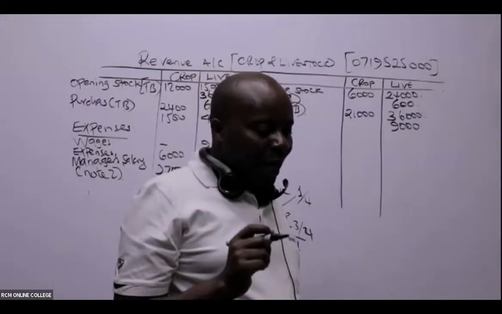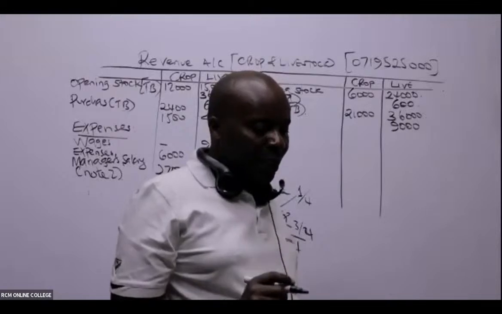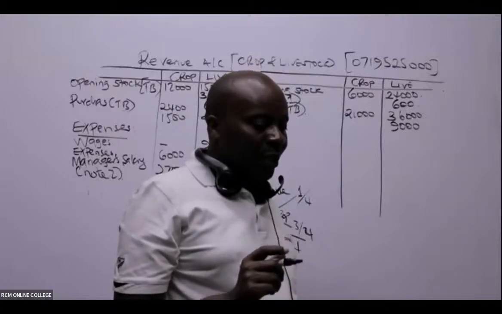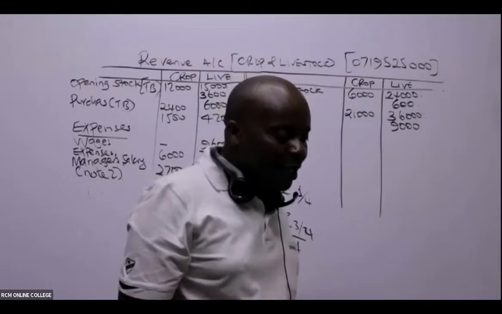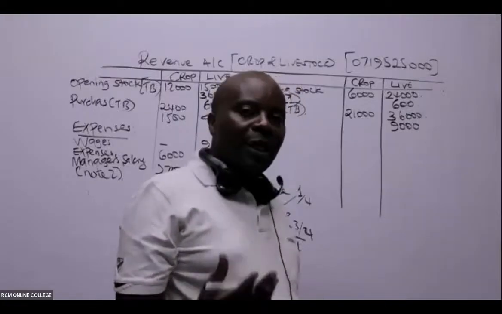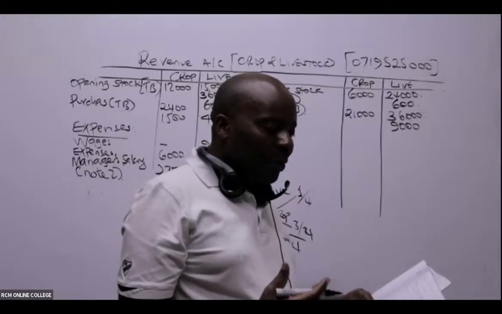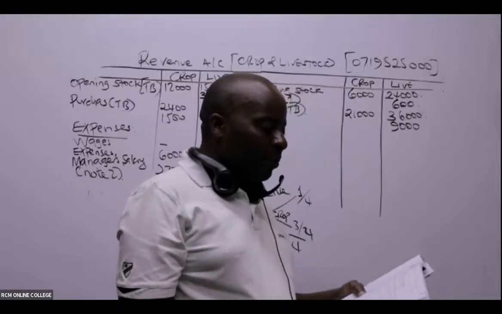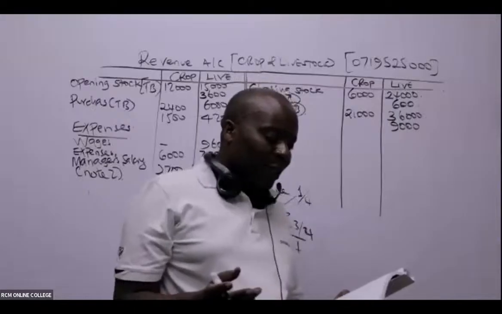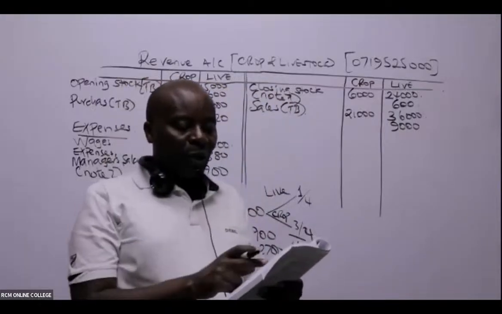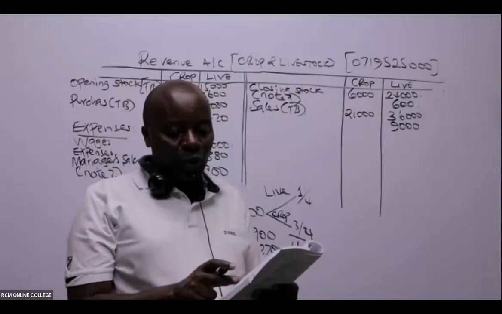Ladies and gentlemen, after that, do we have any other expenditure that should go to the revenue accounts? It will be very easy for us to simply read the notes. If you continue reading these notes, you'll see, for example, note number 3, valuation of farm tools. That, of course, will give us depreciation.